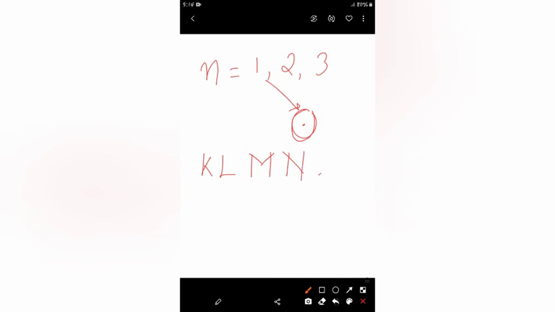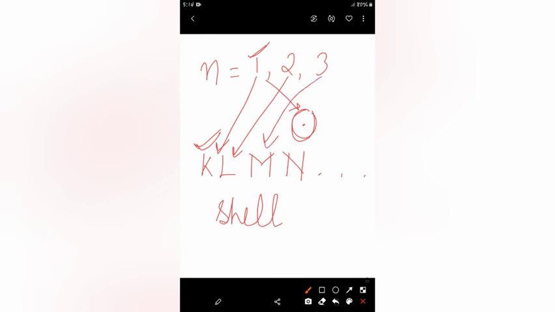Now, what are these? These are known as shells. Okay. There is no such difference between K, L, M, N and 1, 2, 3. Here, 1 will be equivalent to K, 2 will be equivalent to L, 3 will be equivalent to M. What we can say is that if we use the numbering 1, 2, 3, these are known as orbits. Okay.